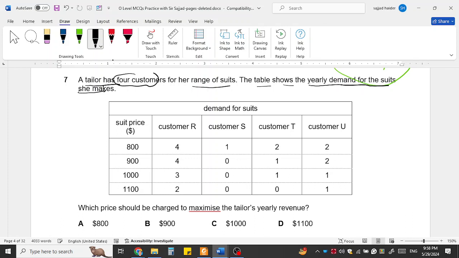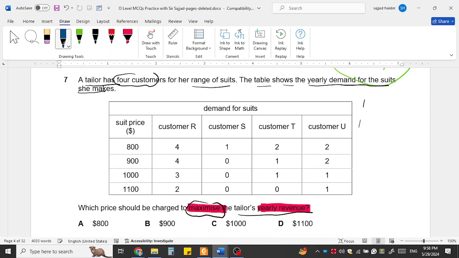So the question is, which price should he charge to maximize the tailor's yearly revenue? Which option, A, B, C, D, gives him the maximum revenue?